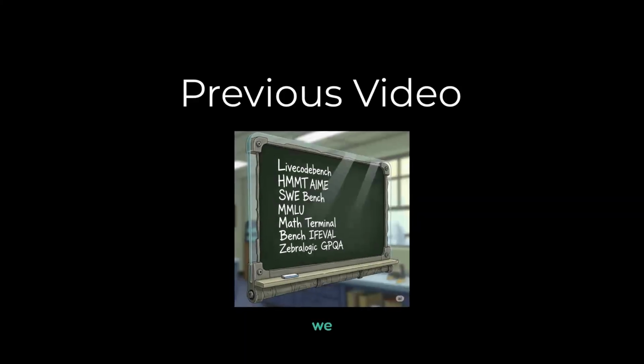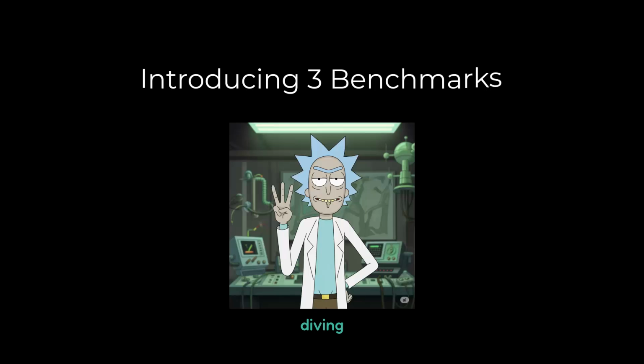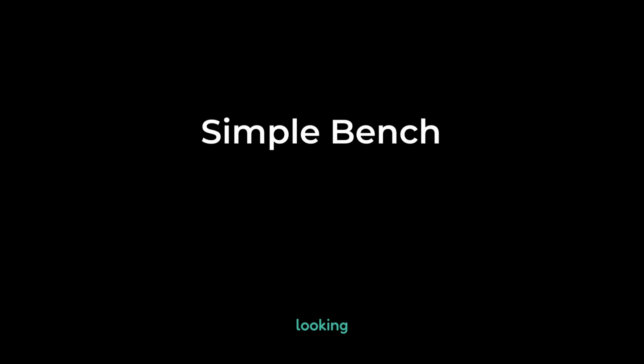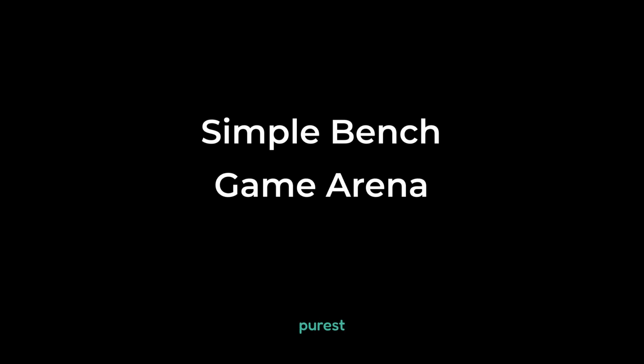In our last video, we decoded the professional benchmarks that measure AI progress. Today, we're diving deeper by introducing 3 benchmarks that have become crucial for understanding the real limits of today's models. We'll be looking at Simple Bench, the new Kaggle Game Arena, and what is arguably the purest test of artificial general intelligence ever created, ARC AGI.